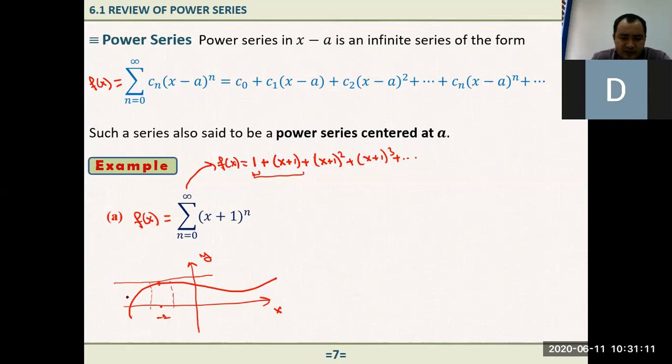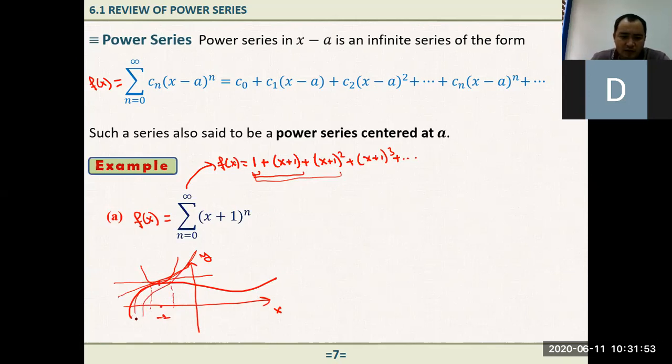What is x plus 2? It is something like this, a straight line again, and it gives us a better approximation. And how about if I take 3 terms here? Now we have a quadratic function, which maybe gives us something like this. But how about if you add one more term? Now we have a cubic function, and we know the graph of a cubic function is something like this. You see here, it gives a better approximation.